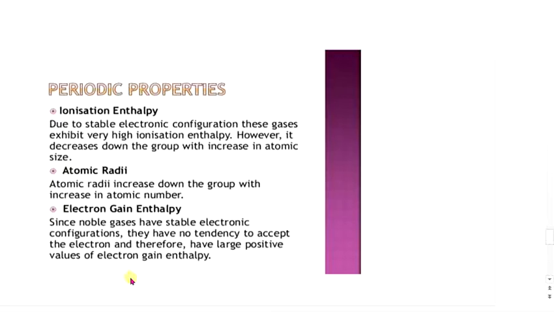Monoatomic nature. Noble gases exist only in monoatomic state due to the non-availability of unpaired electrons. The ratio of their specific heats at constant pressure and constant volume is approximately 1.667, which is characteristic of all monoatomic gases.